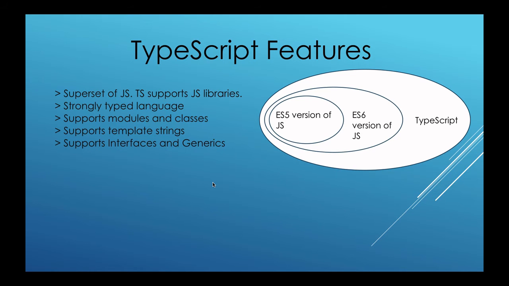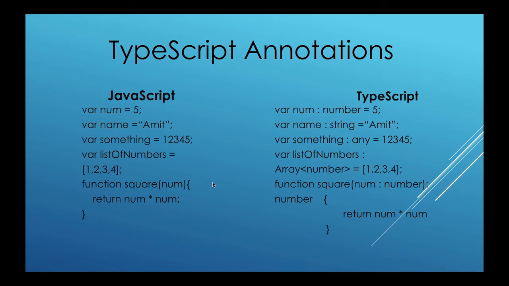Now we'll see the different annotations that TypeScript follows, which are different from JavaScript. For example, in JavaScript, if you were defining a number, how did you define it? var num = 5. This was the standard coding guideline we were following in JavaScript.